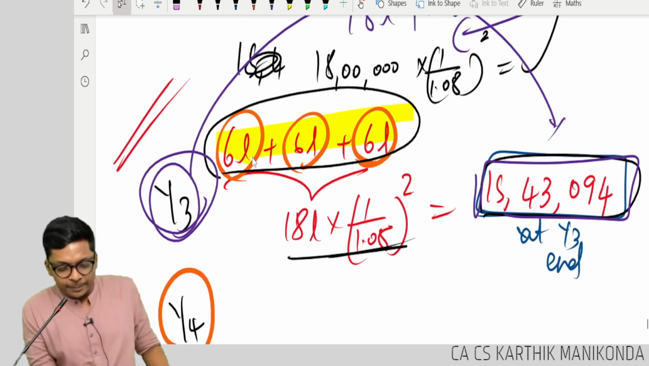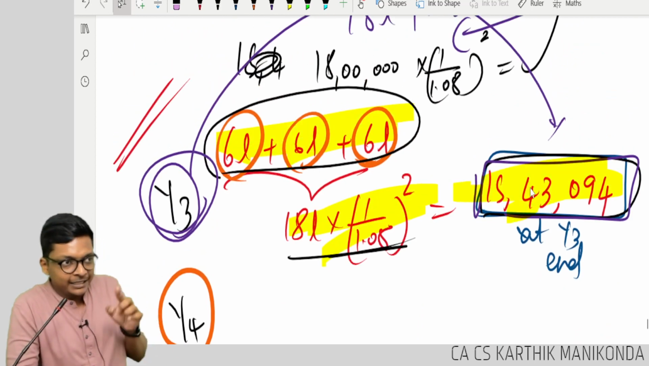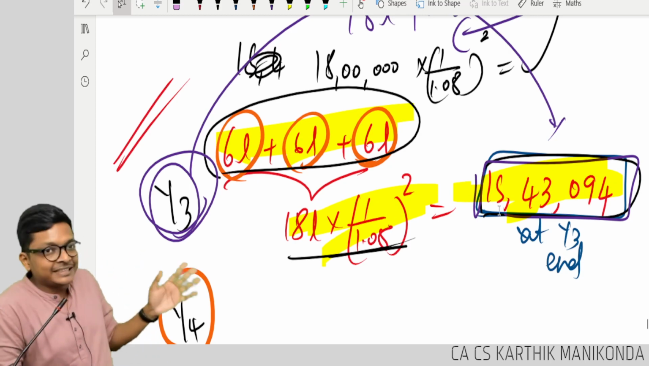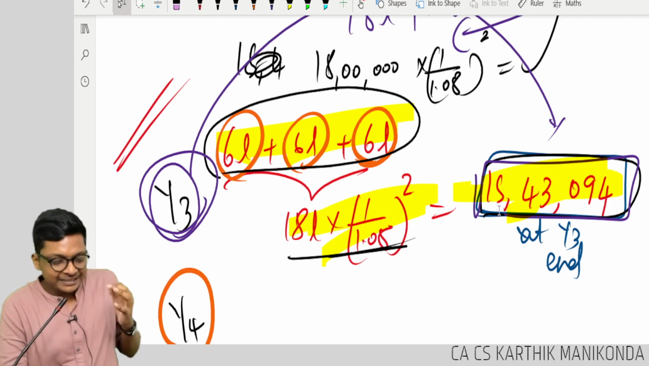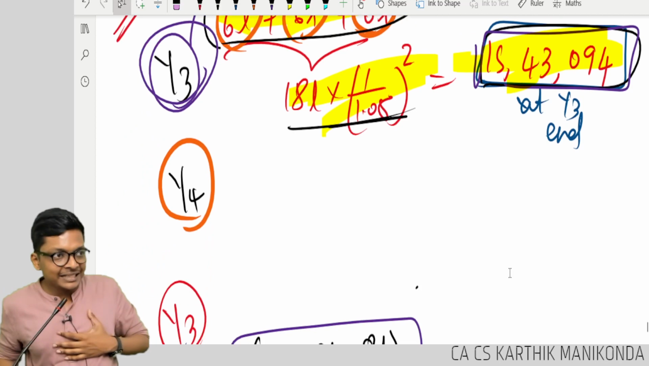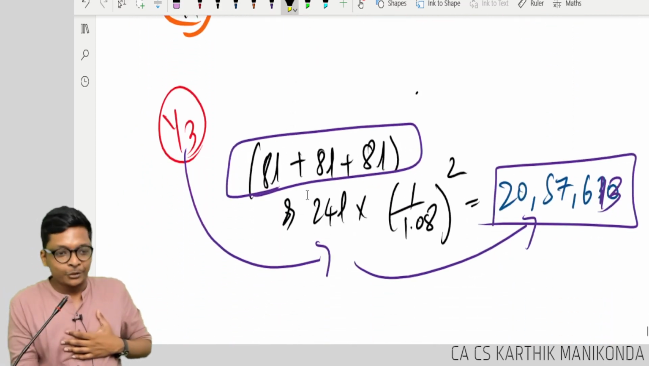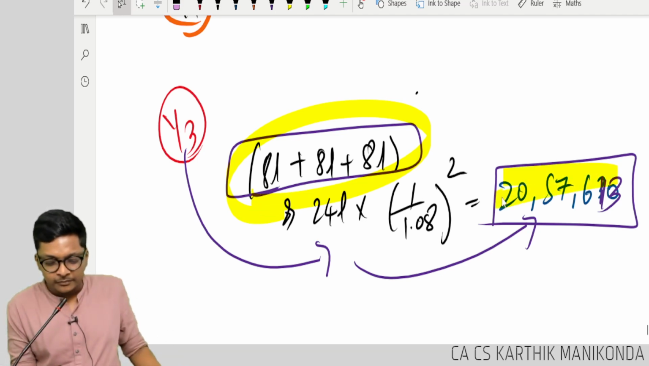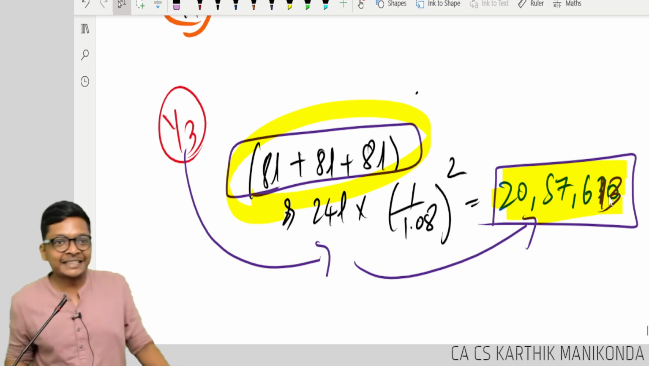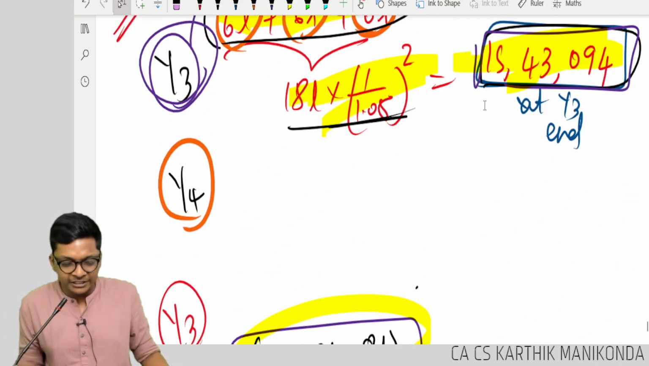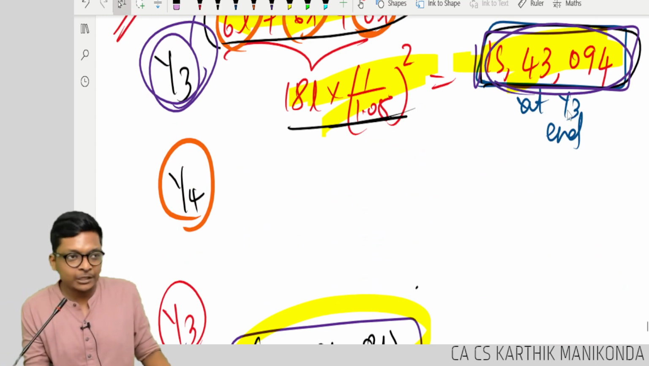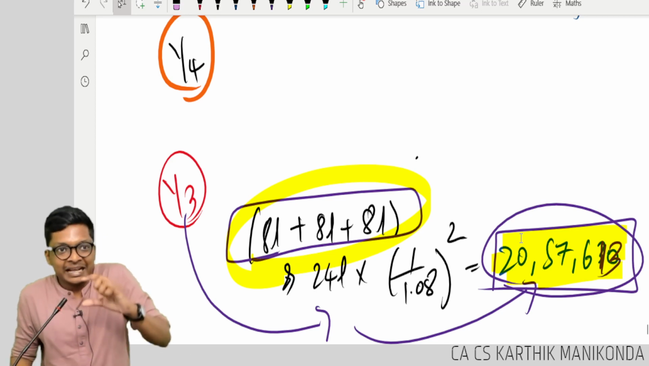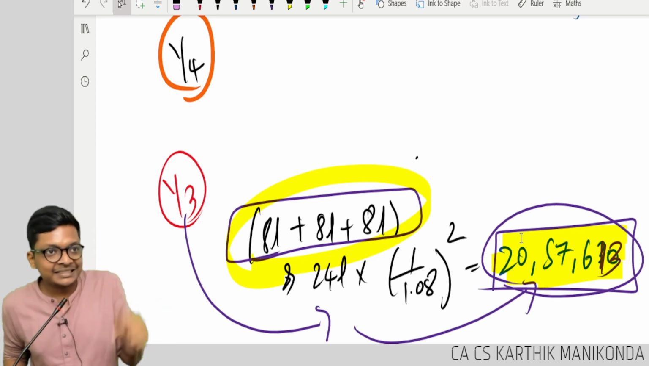All these years I have been doing this. So at the end of year 3, I actually now have 15 lakh 43,094 because I thought my salary is 6 lakhs. Now suddenly in third year, the company said your salary is 8 lakhs. That means my provision should now become 20 lakh 57,613. So a provision which is 15,43,094 should now be 20,57,613.